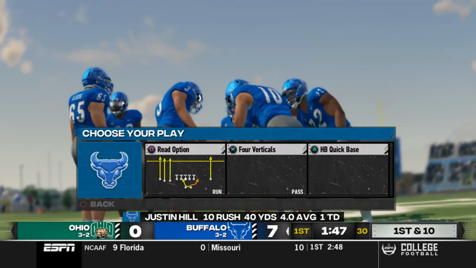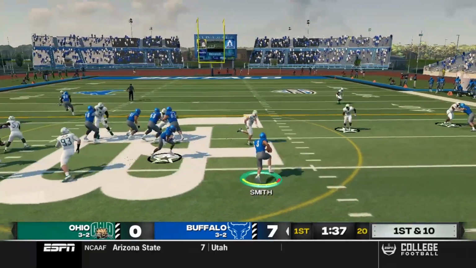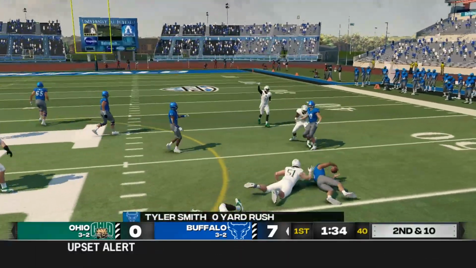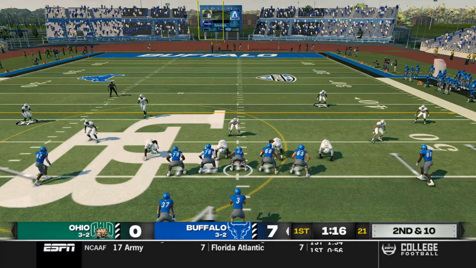Justin Hill takes the carry. He got another Bulls first down on that play. Read option. Tyler Smith takes a hit, gains nothing. He's not an option quarterback. He's probably the last guy you want out there doing it.